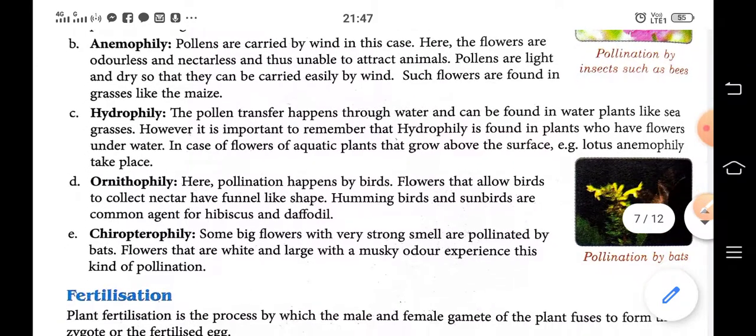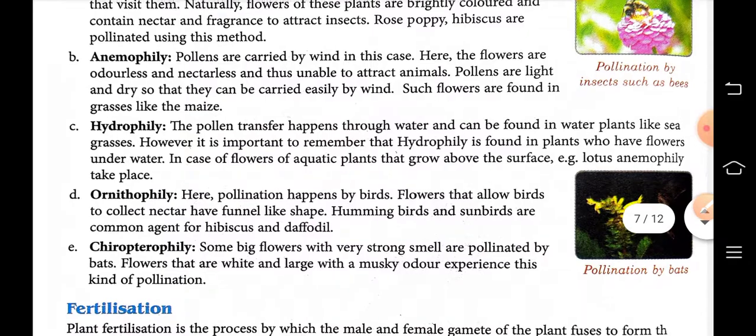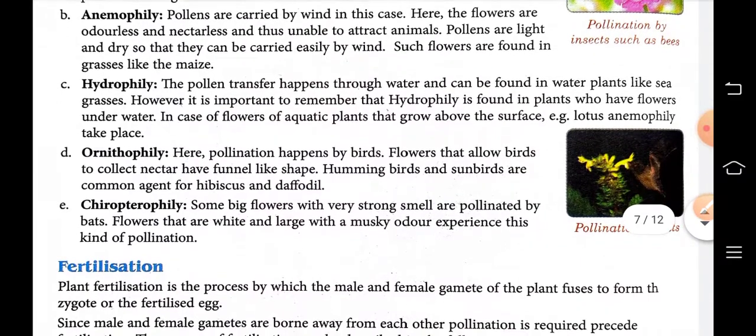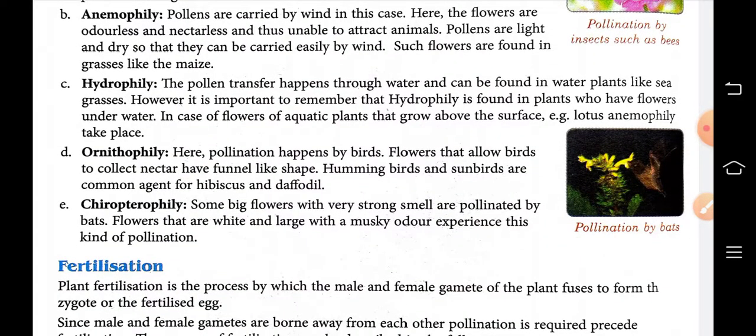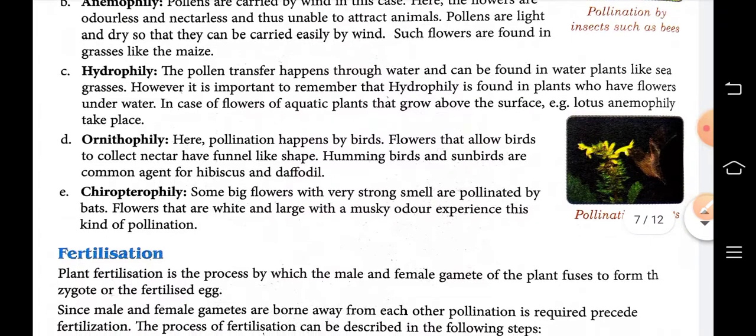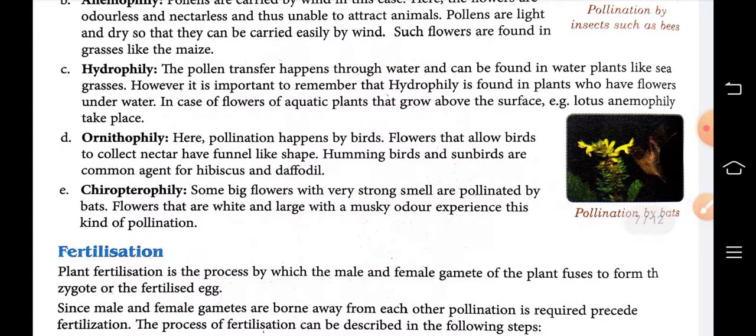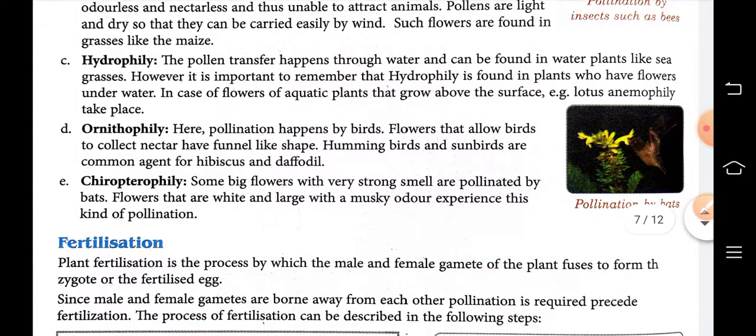Then hydrophily. Hydro, as the name indicates, means the pollen grain transfers through water, and it can be found in water plants like sea grasses. So it is important to remember that hydrophily is found in plants that have flowers under water. In the case of flowers of aquatic plants that grow above the surface, for example lotus, anemophily takes place.